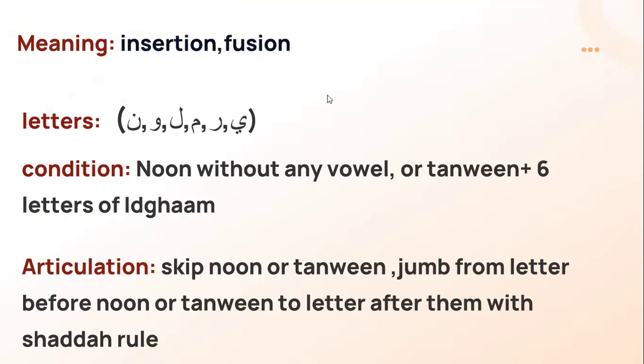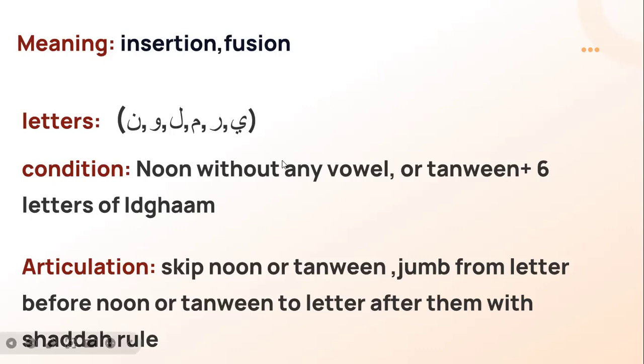What are the letters? The letters exist in one word, yarmalun. What is the meaning of this? This is ya, ra, lam, waw, and noon. Okay, we have 6 letters: ya, ra, mim, lam, waw, noon. And these 6 letters exist in one word, yarmilun.